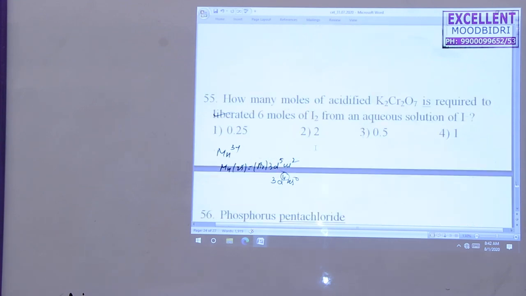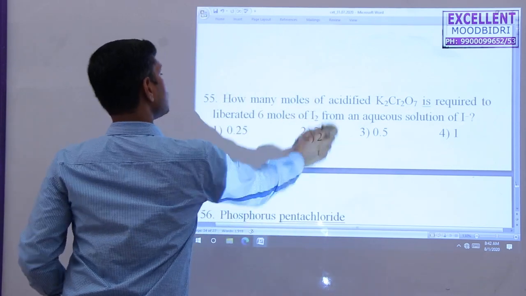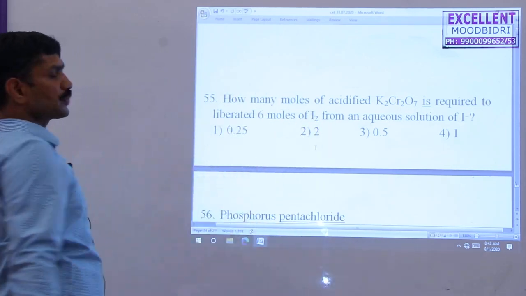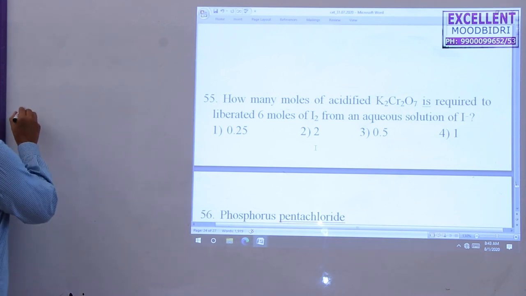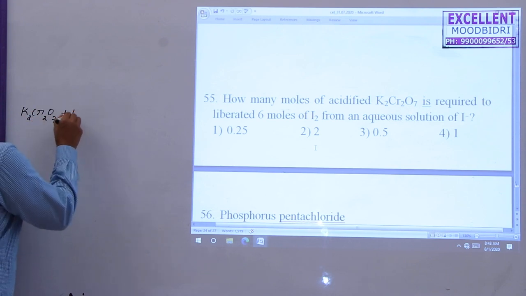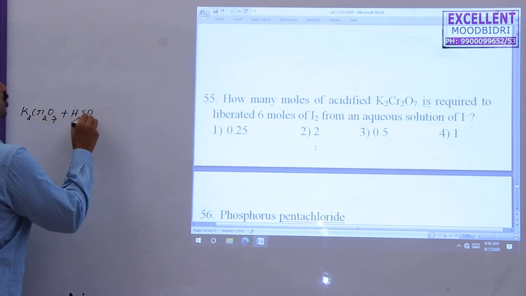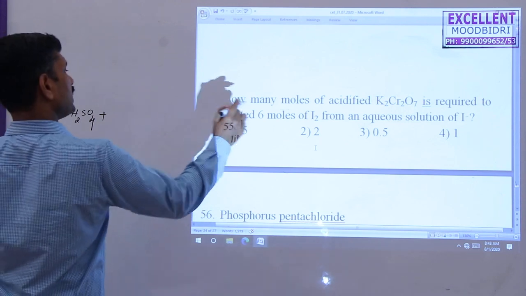How many moles of acidified potassium dichromate are required to liberate 6 mole of iodine from the aqueous solution of I minus? Here, the equation: potassium dichromate K2Cr2O7 plus H2SO4, acidified potassium dichromate, with potassium iodide in aqueous solution.